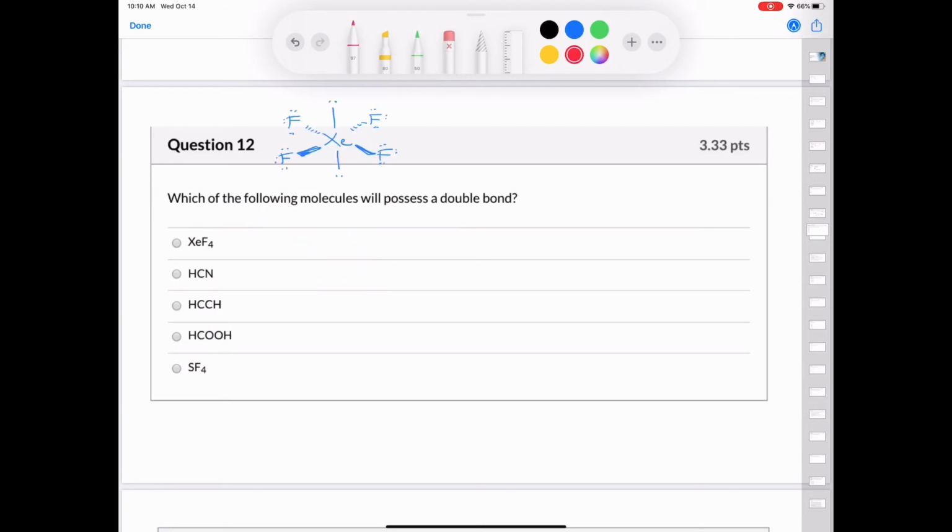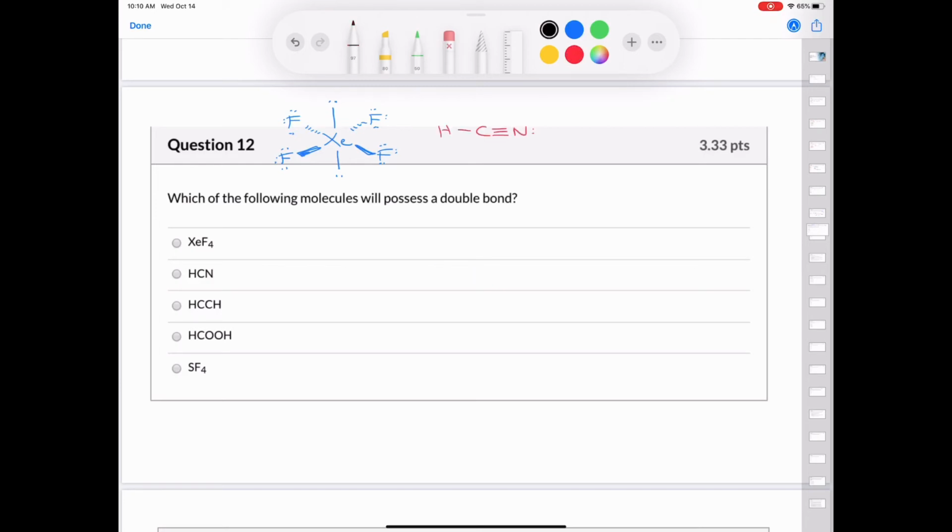Next, we'll look at HCN. Hydrogen has 1 valence electron plus the 4 from carbon plus the 5 from nitrogen. That gives us a total of 10 valence electrons. The carbon will be in the center. Hydrogen can only have 1 bond. Carbon must have 4 bonds, so we put 1, 2, 3 like this. Nitrogen always has 3 bonds and a lone pair. There's our Lewis structure for HCN. There is no double bond in HCN.